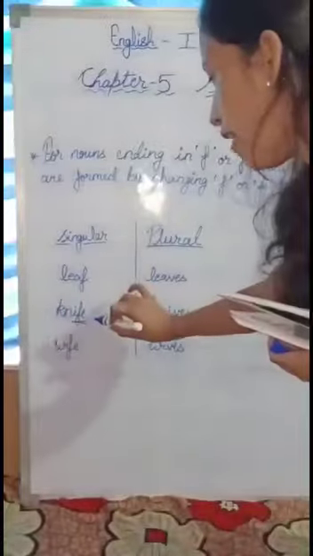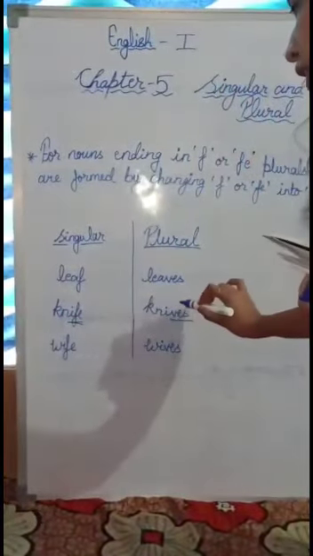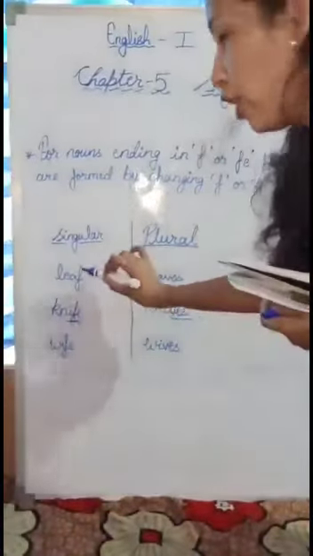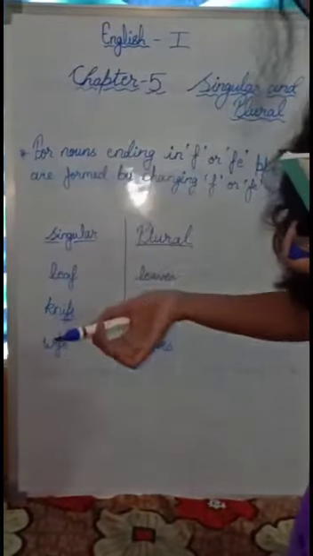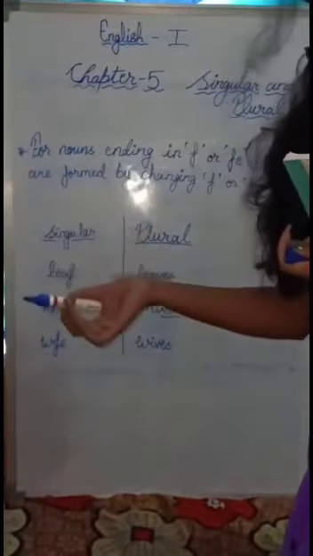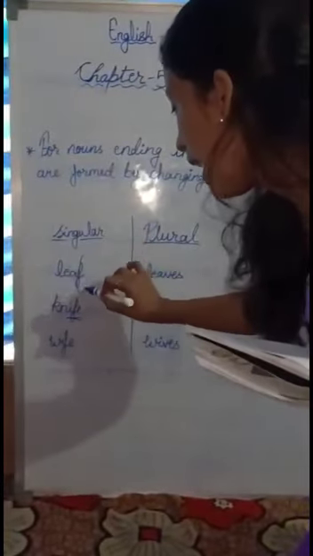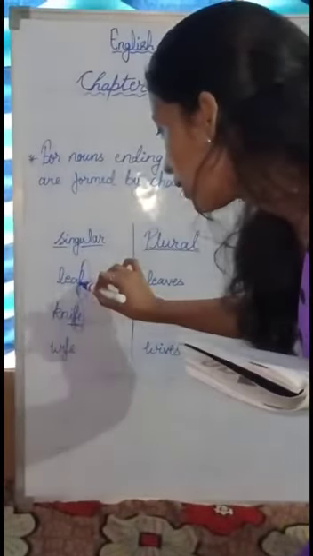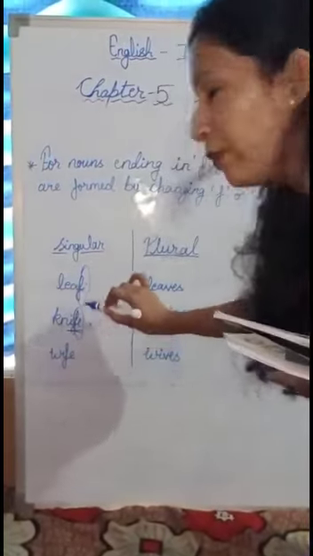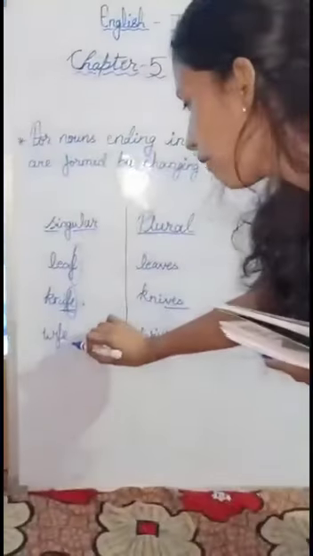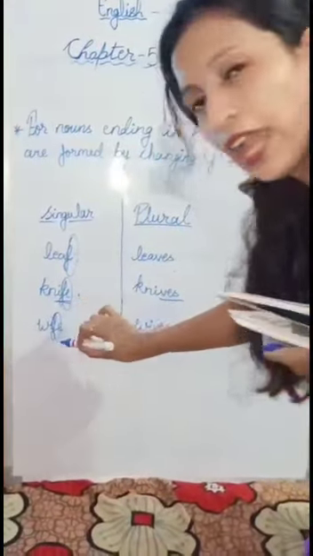F or FE, then we have to add VES. Either we have F at the end or we have FE at the end. That means it is clear that we have to add VES at the end to make it plural. By dropping F and FE, we have to drop this F or FE at the end and add VES. Similarly, you see wife. Wife has FE at the end.